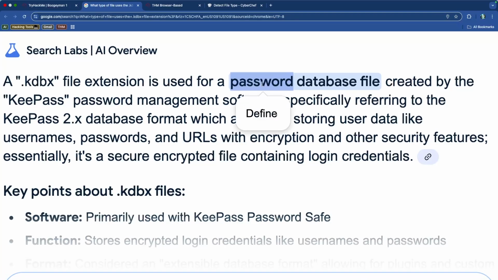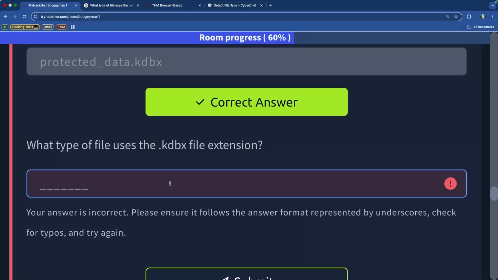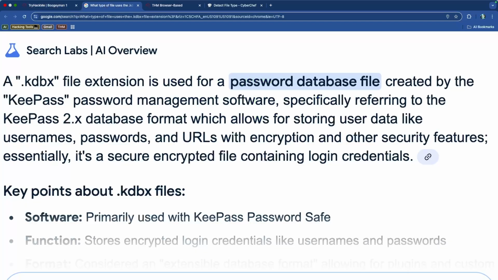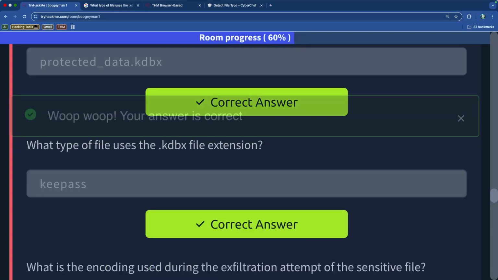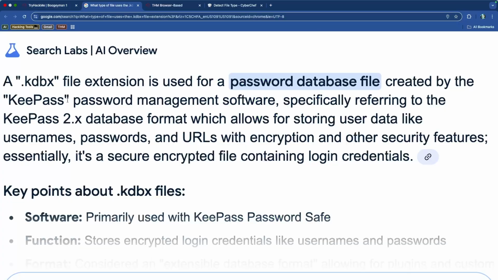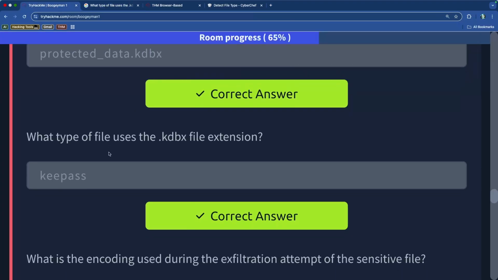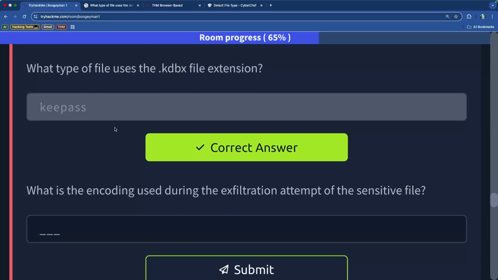Oh, you know what? It's a password database file. So maybe that's what the answer is. Maybe it's a password file. No, that's not it either. So it's not database. It's not KeePass. Oh, it is KeePass. I just spelled key as in KEY. So it's a KeePass password management file or password database file. Okay, so that's the type of file that uses KDBX.